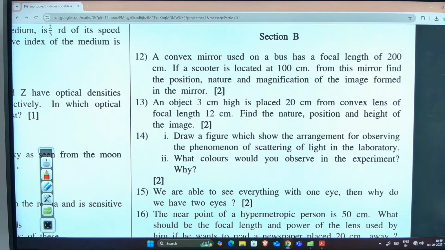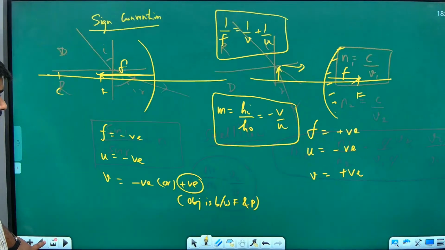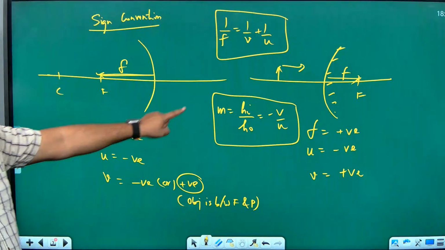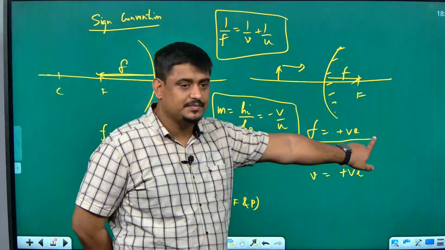Tejashwini, what is the value of u you are taking? 12th question. What is the value of f you have taken? Why minus 200? Convex mirror will have positive focal length. See here, Tejashwini.